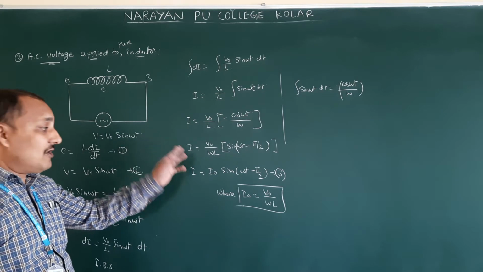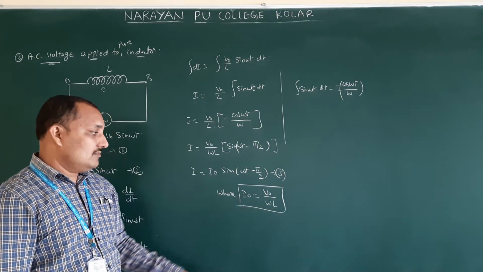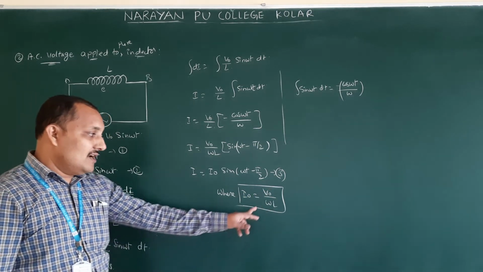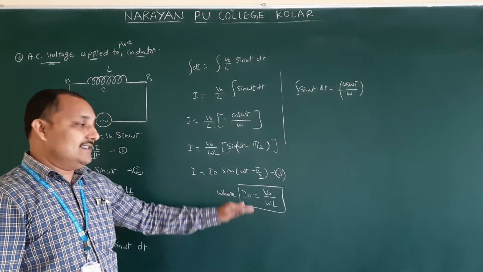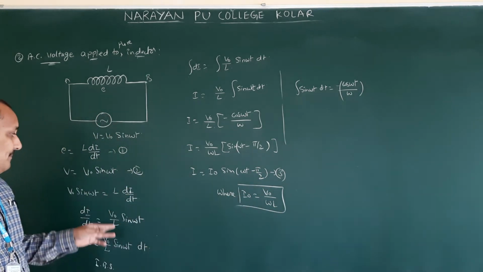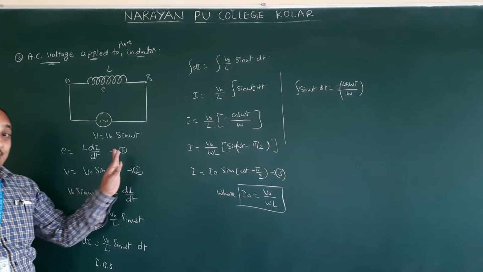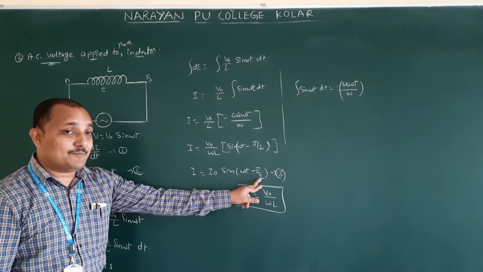In the previous case of the resistor, what did you get? I naught is equal to V naught by R. According to Ohm's law, I is equal to V by R. So this denominator indicates resistance. But which resistance are we going to discuss? Now see the voltage. How much is the applied voltage here? V naught sin omega t. How much current did you get? I naught sin omega t minus pi by 2.